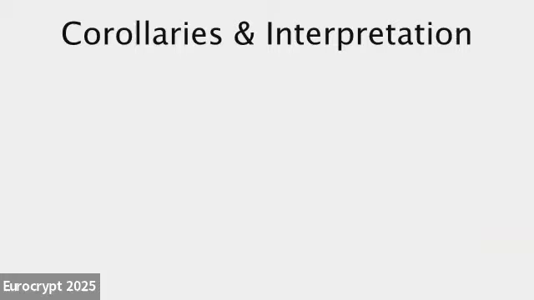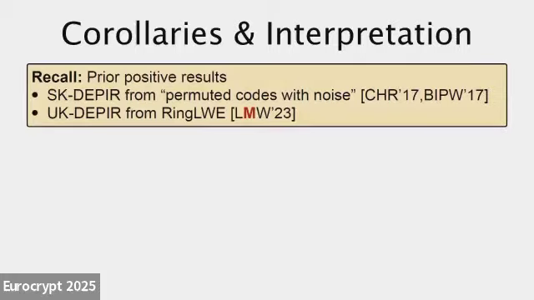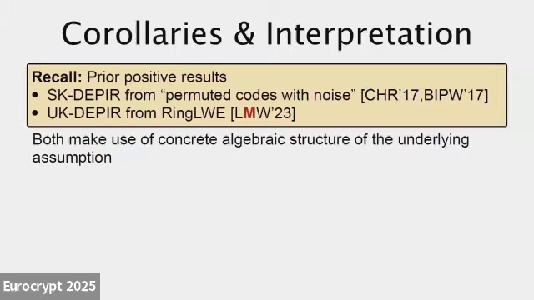And finally, in light of the fact that there are positive results constructing SKDPR, or various flavors of SKDPR, from earlier works, and unkeyed DPR, a stronger notion, from our previous work, we note that these constructions crucially make use of some concrete algebraic structure of their assumptions.